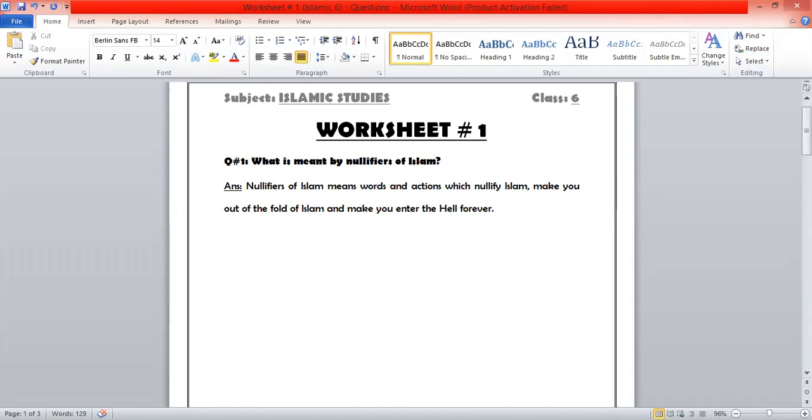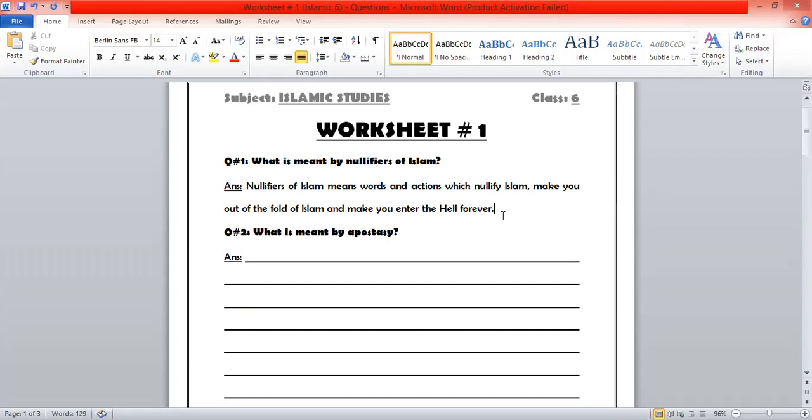There are so many words in the vocabulary which can contain the same meaning. Sir, we can also say if a person did shirk and was not a believer anymore, he was sent to the fold of disbelievers, and he will stay in the hell forever.